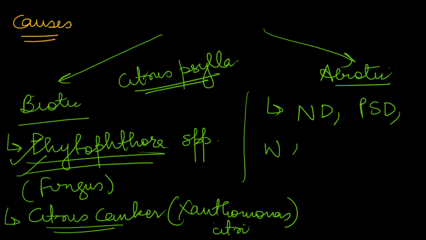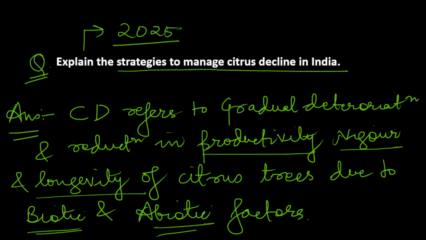Now we will move to the main body of the question, that is strategies to manage citrus decline. Actually you can divide strategies into cultural, chemical and so on, which would be better. So first of all, we are mentioning cultural practices which we can do.